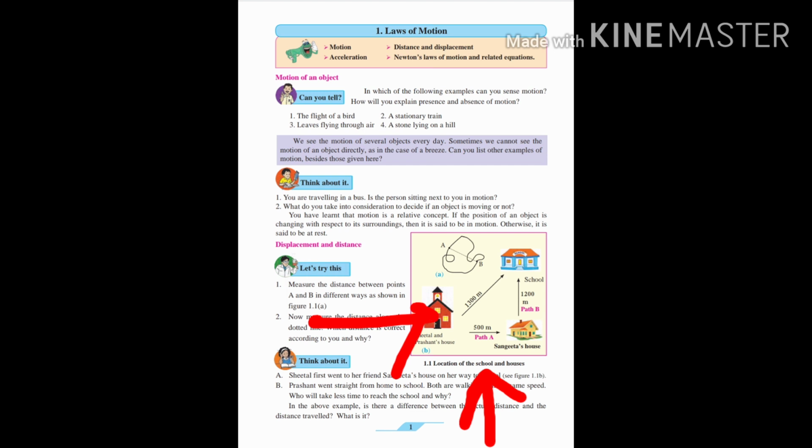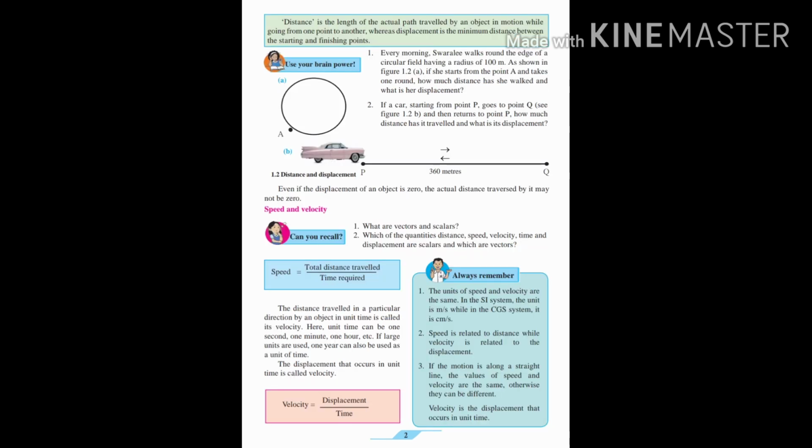Now, another example I can give you. Let's assume there is a circular park, and one girl walks every day in that circular park. The radius of that park is 100 meters. Keep the starting point as point A, and after finishing one complete round, that girl will end at point A itself, because she takes one circular round.